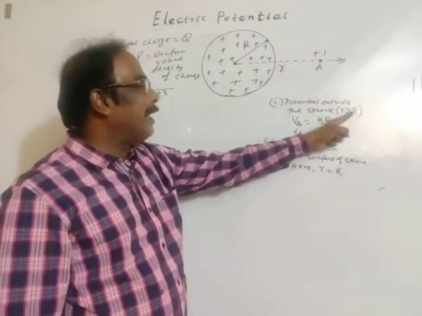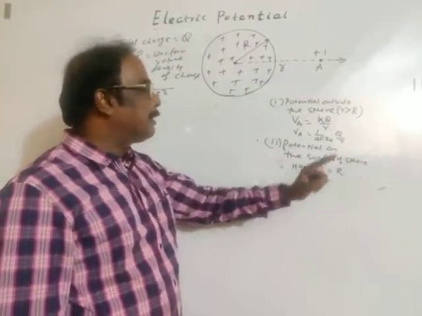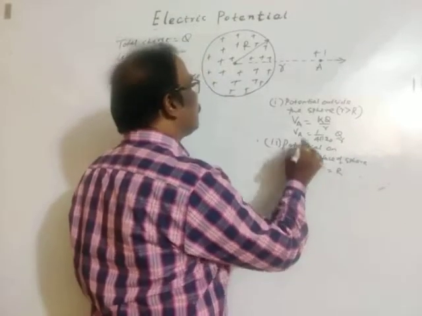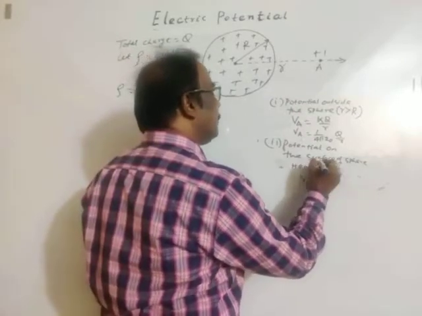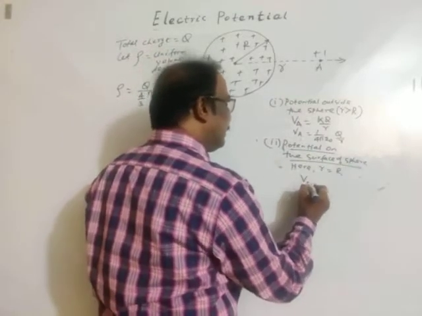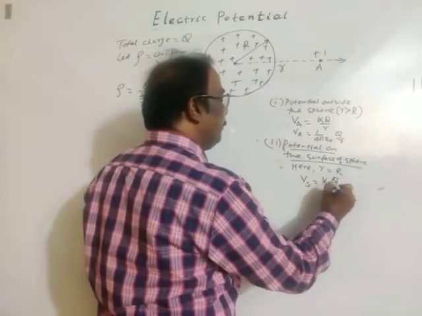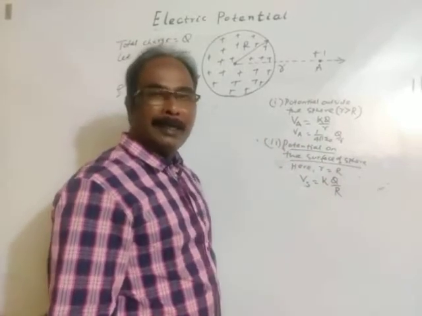Outside the sphere, r is greater than R. On the surface of the sphere, r is equal to R. So potential on the surface of the sphere, let's take Vs. Potential on the surface is KQ by R. In place of small r, we may put capital R.